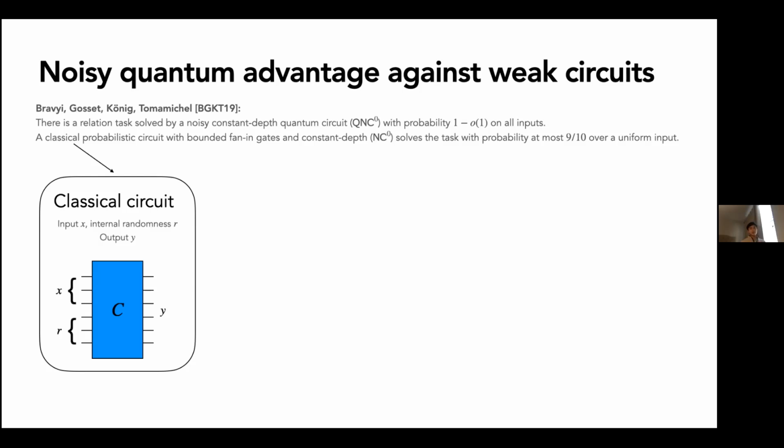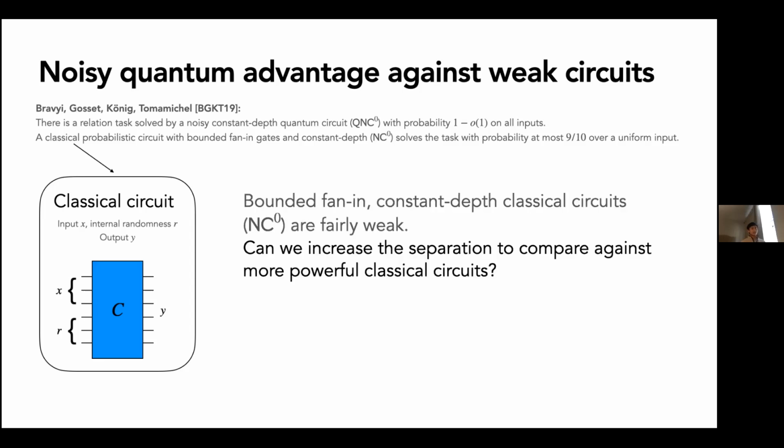So the randomness is over the choice of the input and also the randomness from the probabilistic circuit. So this is the separation they achieve. But one thing I want to point out here is that bounded fan-in constant depth classical circuits are pretty weak. I mean, in fact, they can't compute logical AND, they can't compute logical OR, parity, or anything that really relies on every single one of the input bits.